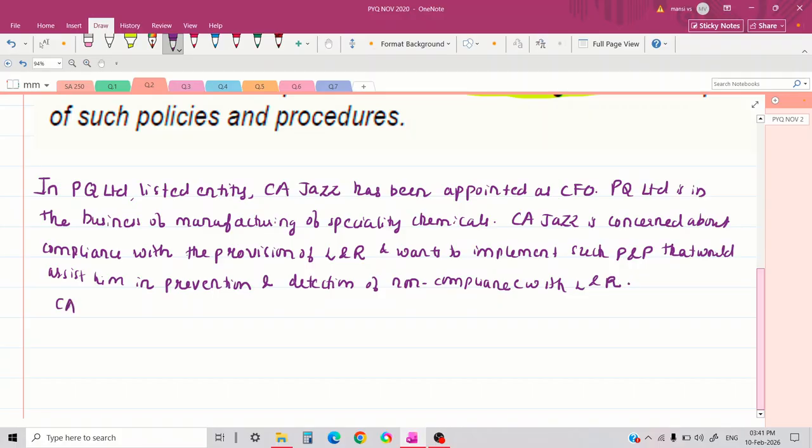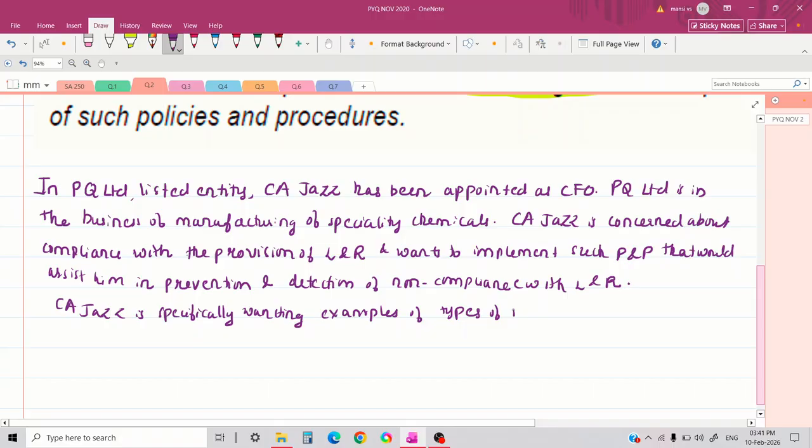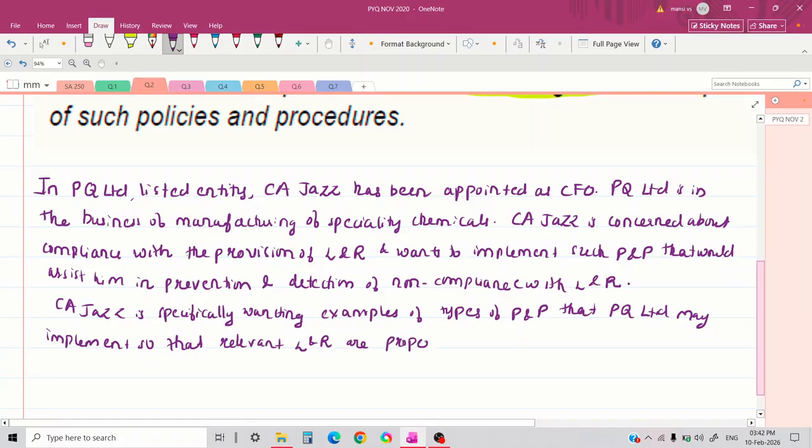CA JAS is specifically wanting examples of types of policies and procedures that PQ Limited may implement so that relevant laws and regulations are properly complied with.